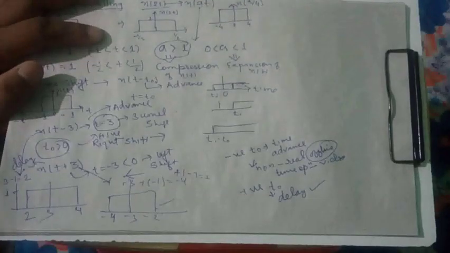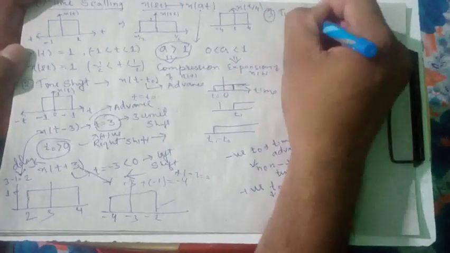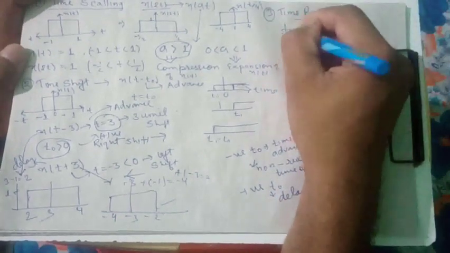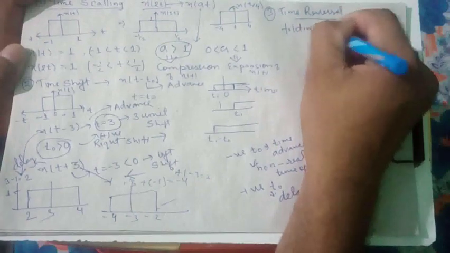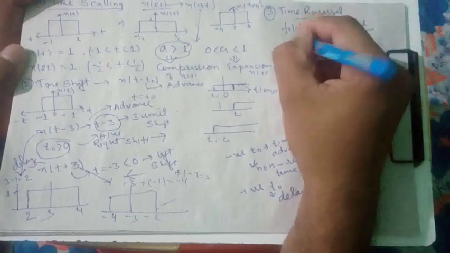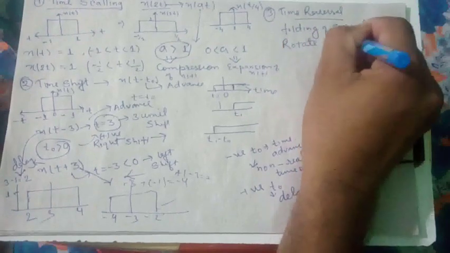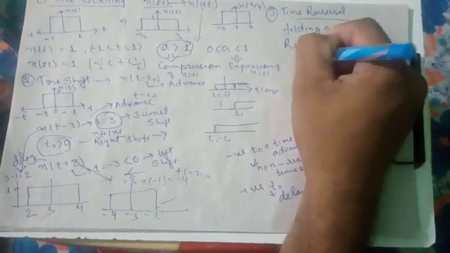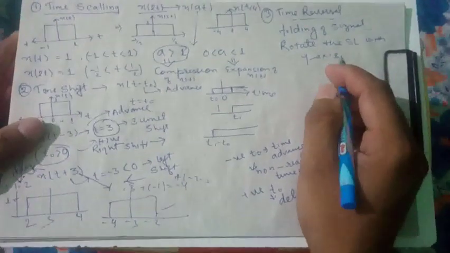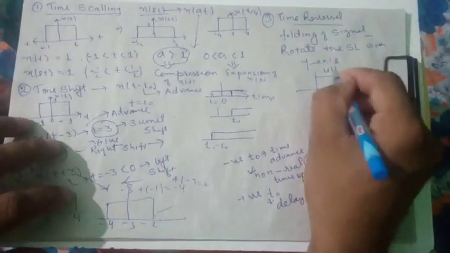Possible. Okay. Now see, the third topic is time reversal. Time reversal means folding. Folding of the signal. That means rotate the signal about the y-axis. Rotate the signal about the y-axis. Okay. Like this one. Okay.